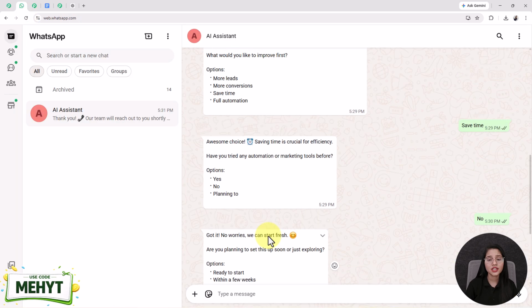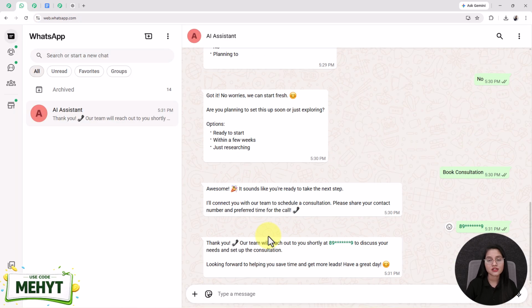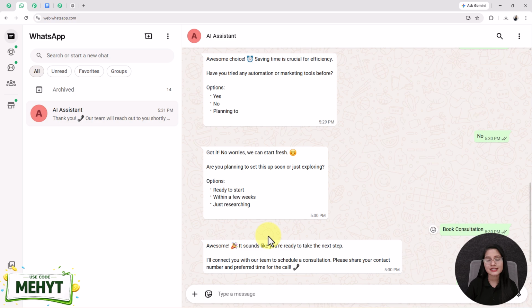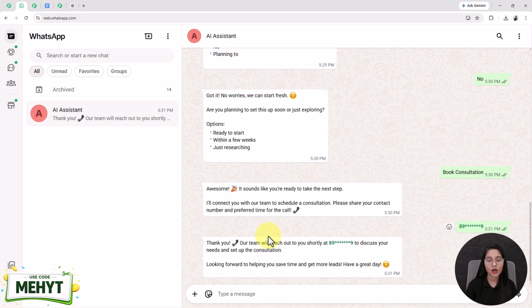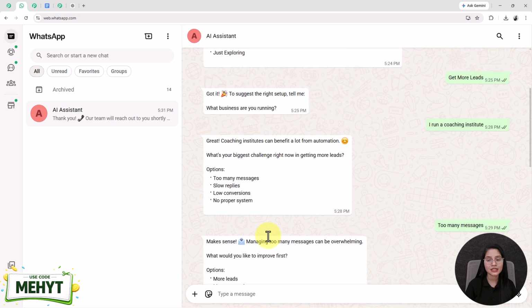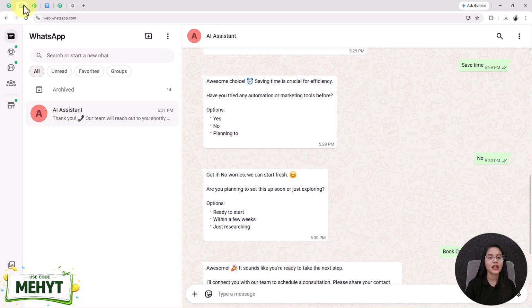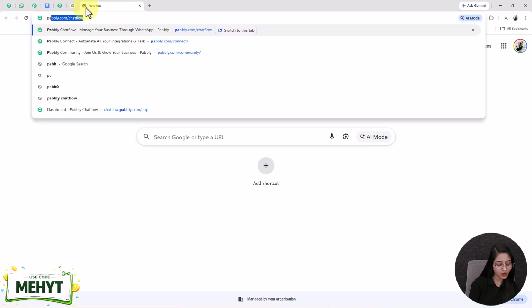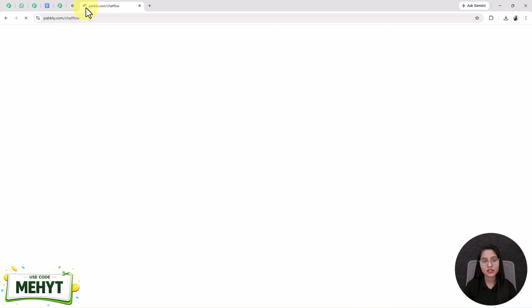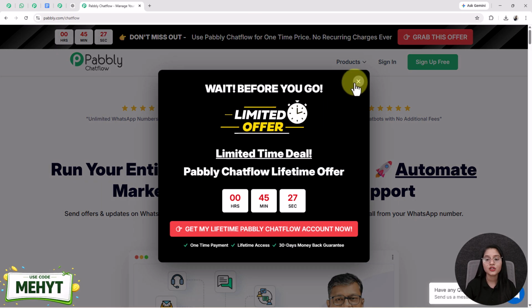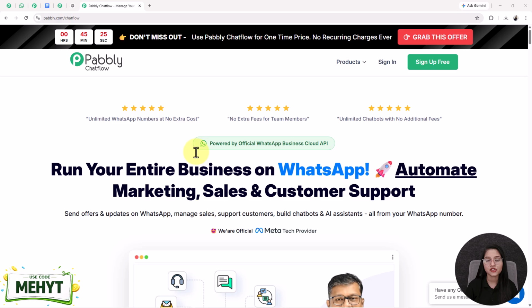As I told you earlier, this chatbot is designed for sales representatives, but you can customize it based on your own business. Now, without wasting any time, let's start building this step by step. At first, open a new tab and search for pabbly.com/chatflow, and you will come on the official page of Pabbly Chatflow. If you are new to Pabbly, then you will click on the sign up free option and get 100 free credits every month to explore the software.